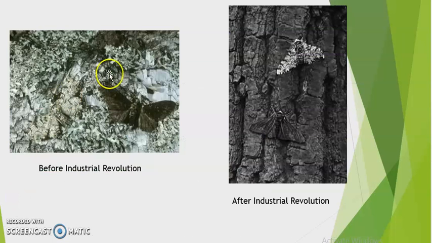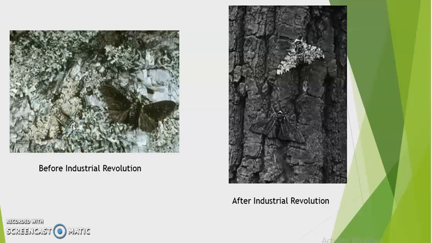Just see the next slide. In this case you can see that the tree trunk is covered with white colored lichen, and this is our peppered moth. It is hardly detectable to our eyes. Similarly, during the daytime when these moths rest, the white peppered moth was not identified by the predatory birds, while the black one was easy to identify and it became their food. So the number of black moths was lesser in comparison to the peppered moth.